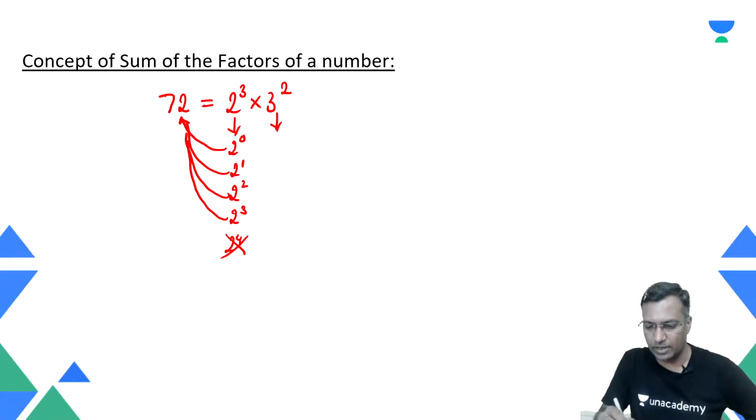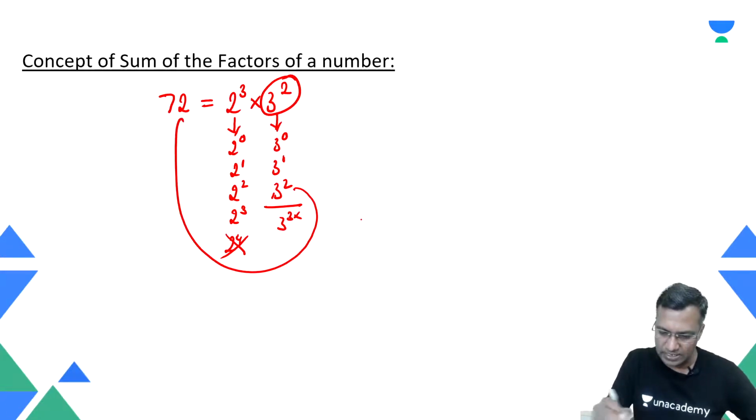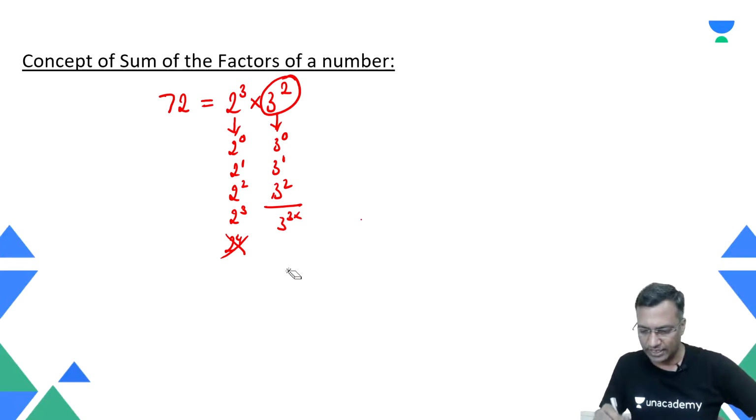Similarly, when I look at 3 power 2, so 3 power 0 divides, 3 power 1 divides, and 3 power 2 divides, but not 3 power 3. 3 power 3 does not divide. Divide what? Divide again 72. Please be mindful. Divides means what? 3 power 2 divides 72, 3 power 1 divides 72, and so on. Right? That's what we are trying to say there.